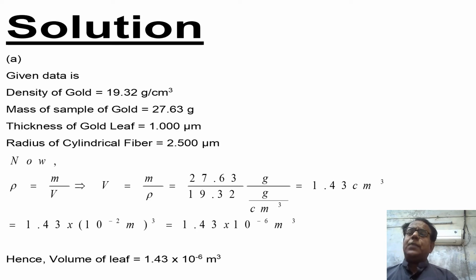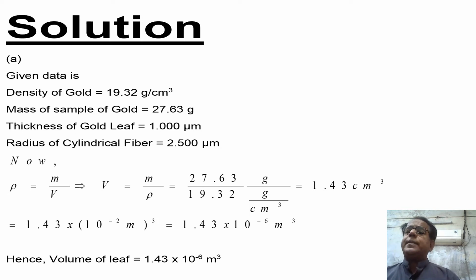This implies that volume is equal to mass over rho, mass over density. Putting the values of mass and density, volume will become 27.63 gram over 19.32 gram per cubic centimeter, which will be alternatively equal to 1.43 cubic centimeter.